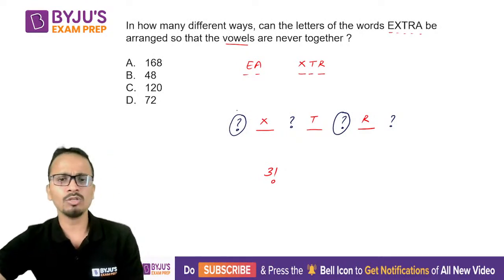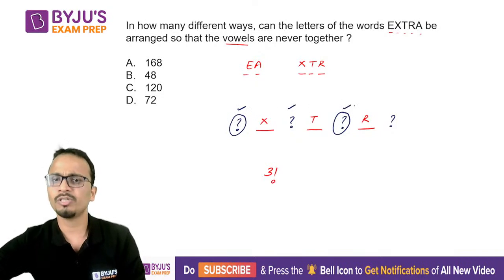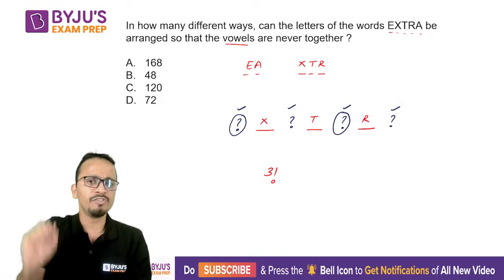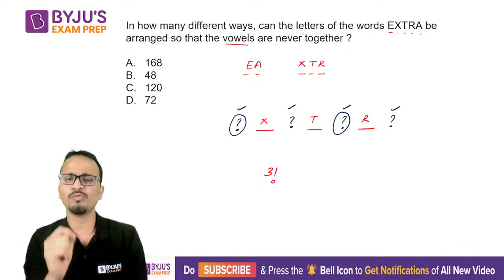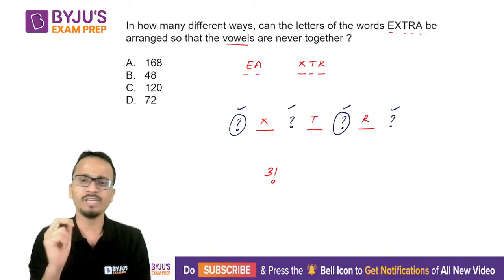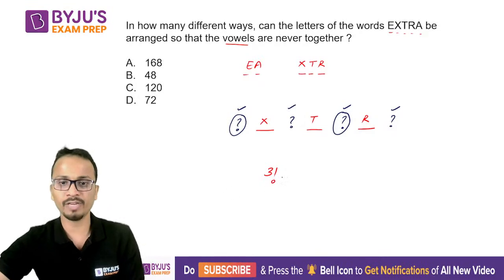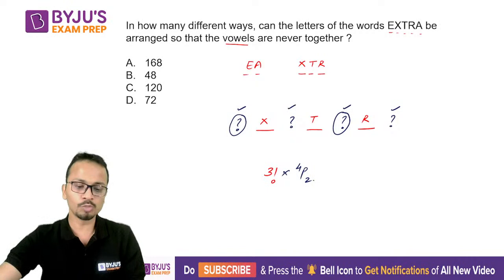Okay, now the number of places available to place these vowels are 1, 2, 3, and 4. So we have 4 places available with us, and out of these 4 places we have to arrange 2 vowels. So the number of ways will be 4P2. We'll use permutation for this.